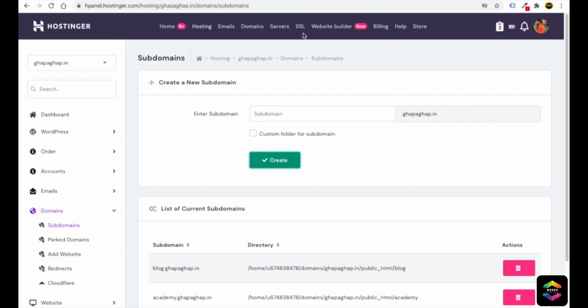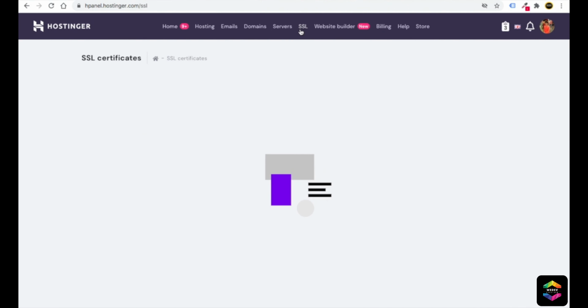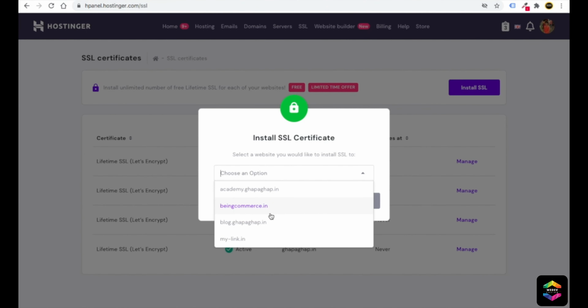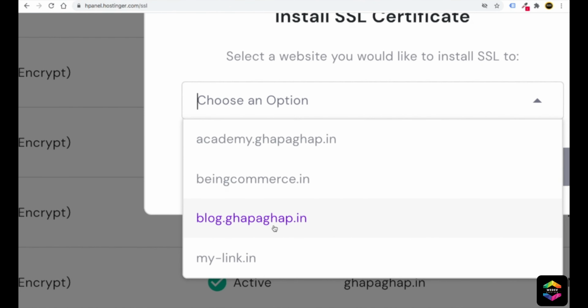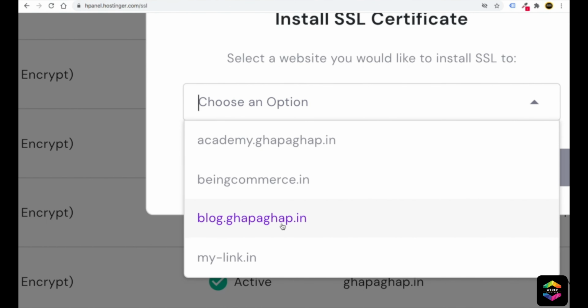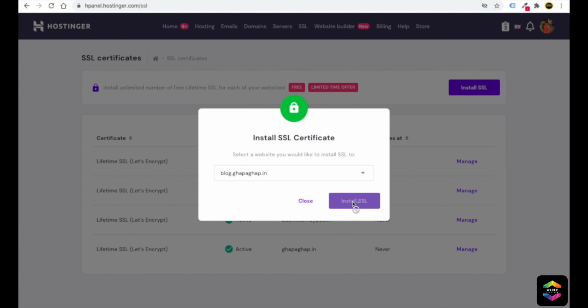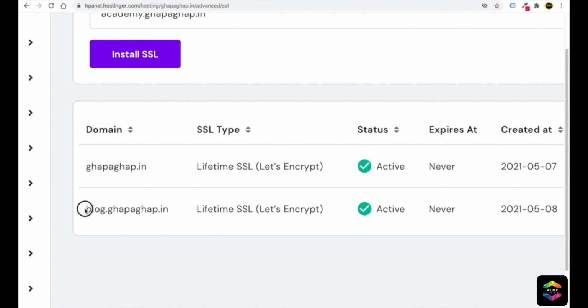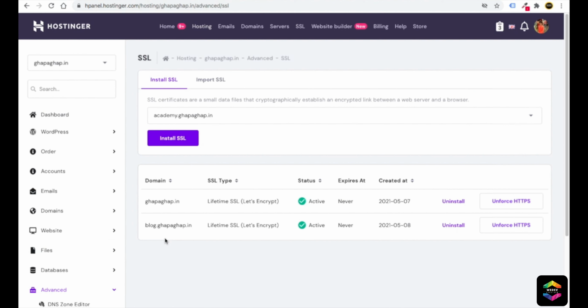First, what we can do is put SSL inside our subdomain. Just click on SSL at the very top. Here I will click on install SSL. I will choose the domain. Let's say I will put in blog.gapagap.in. This is the subdomain which we have just now created. Just select this and then click on install SSL. It can take a maximum of 3 minutes. It can also happen in less than 3 minutes. Okay, so just wait for a few minutes. Then close. Now you can see that you have added an SSL certificate in your subdomain as well, that is blog.gapagap.in. So you can put unlimited SSL in your subdomains as well.